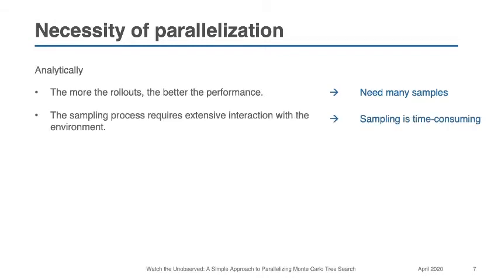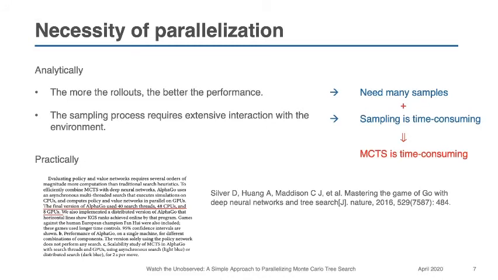However, the sampling process requires extensive interaction with the environment, which suggests that sampling is time-consuming. Together with the above takeaway, we know that MCTS is computationally heavy. Practically, most current successful applications adopt extensively parallelized MCTS.